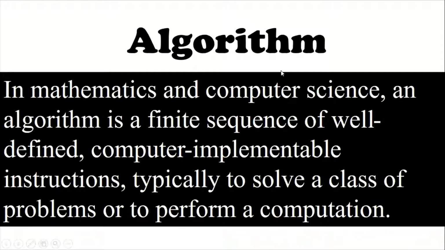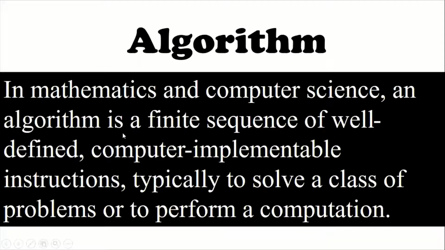We can see algorithm in mathematics and computer science. An algorithm is a finite sequence of well-defined computer implementable instructions.